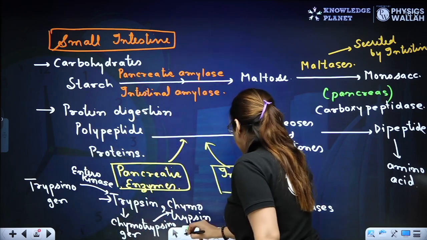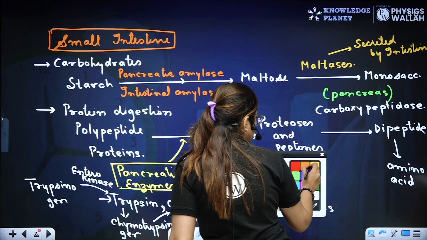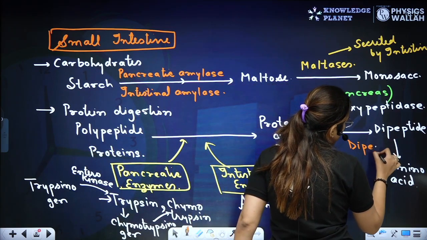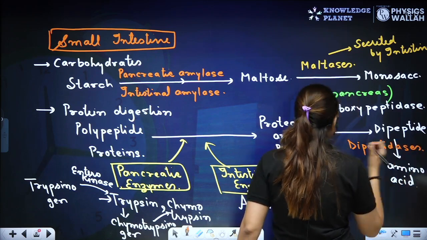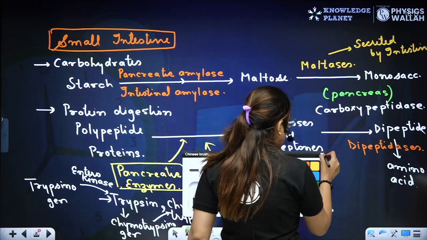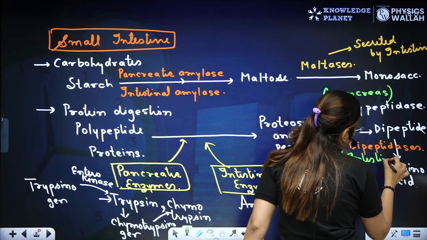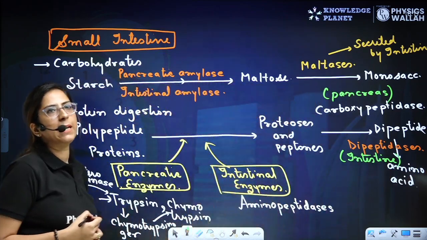And later on, another enzyme will work, and the name of this enzyme is dipeptidases. Dipeptidases is coming from the intestine. Clear? So ultimately we have the amino acid.